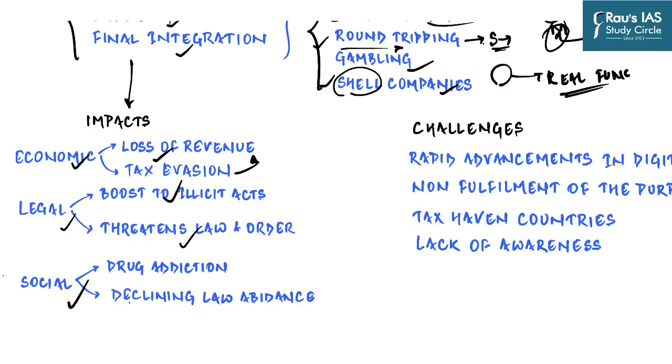Then it has, of course, social impact as well, because money laundering is directly associated with a high level of drug addiction in that particular society, because there is a lot of wealth which is unaccounted for. And so more often than not, that wealth is utilized in drug addiction, and then it leads to declining law abidance, because law abiding citizens lose the incentive, lose the motive to follow the law, because they see that all those people who are breaking the law are enjoying their lives while they are making their lives miserable by following the law. So this is a big problem.